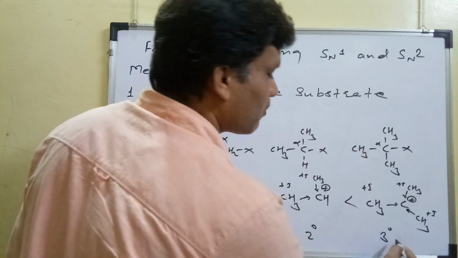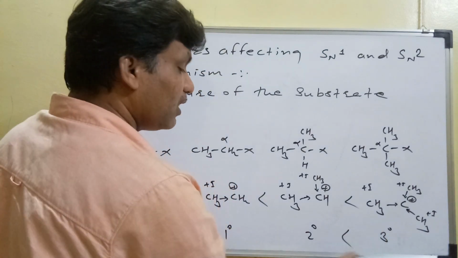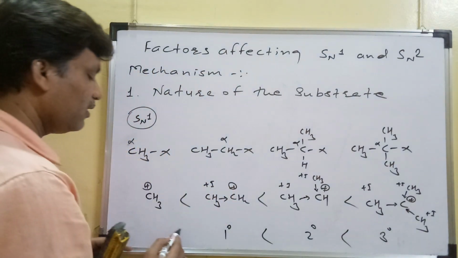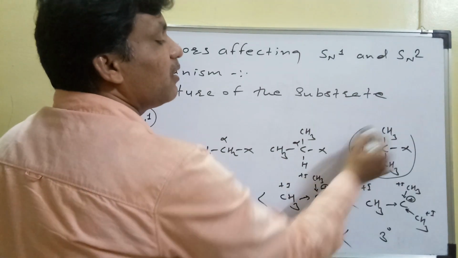So here the tertiary carbocation is highly stable, so the SN1 reaction is more favorable in the tertiary alkyl halide.